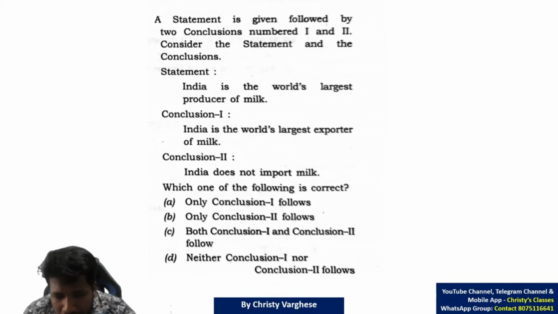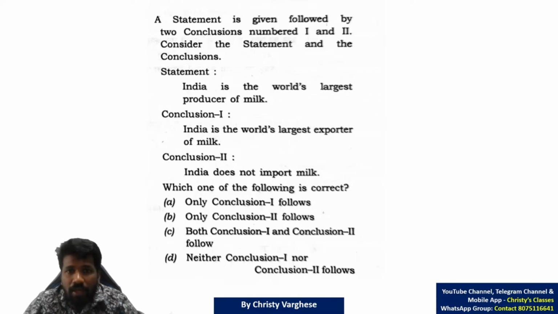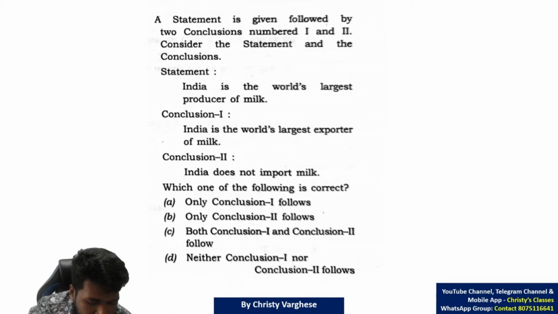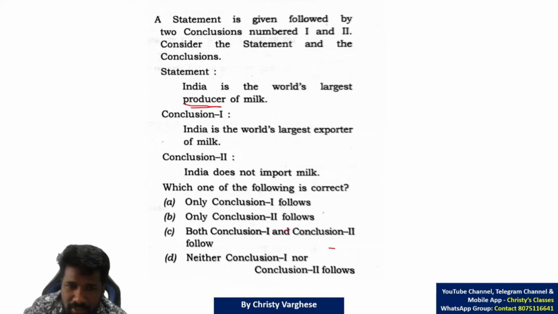Okay, due to lack of time, I will start explaining. A statement is given followed by two conclusions numbered 1 and 2. Consider the statements and the conclusions. Statement: India is the world's largest producer of milk. Each keyword is very important. Producer is written. From that, can you conclude India is the world's largest exporter of milk? From the statement only, not your common knowledge or anything. From the statement only you should conclude this.